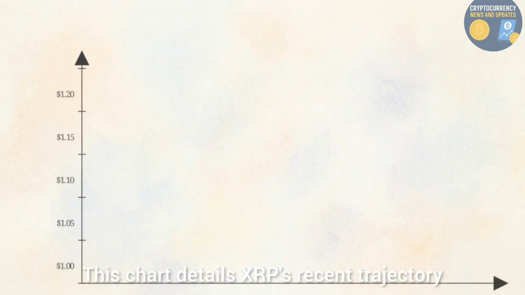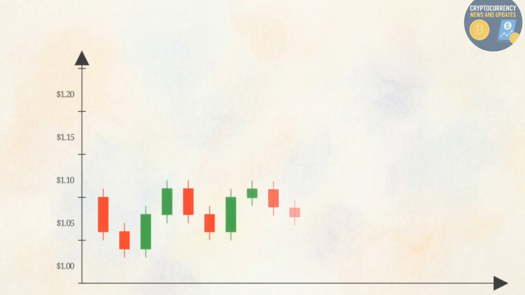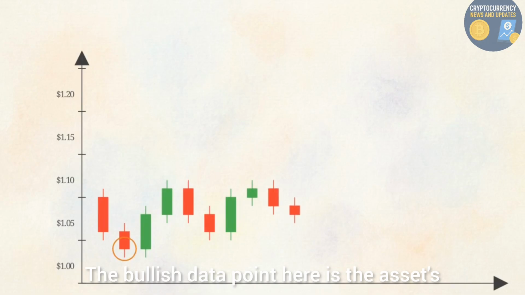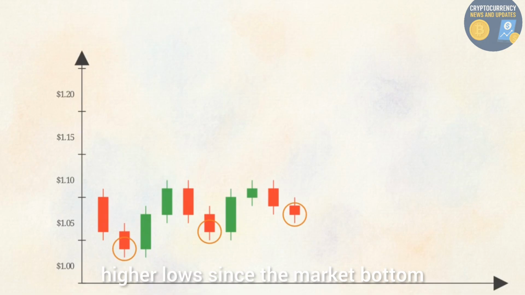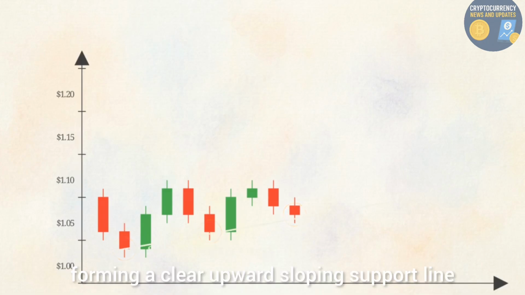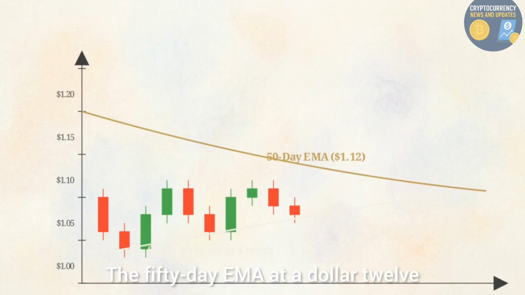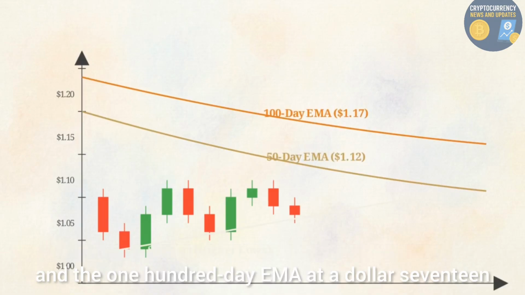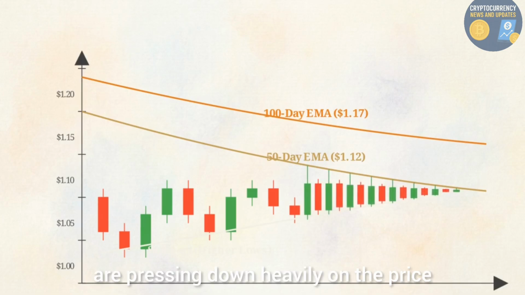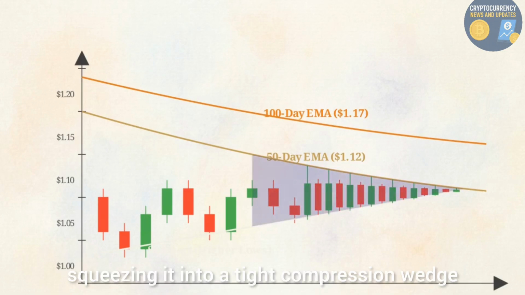Moving one step right on our spectrum, we find an asset locked in active technical conflict, XRP. This chart details XRP's recent trajectory. The bullish data point here is the asset's ability to print a consistent sequence of higher lows since the market bottom, forming a clear upward slope support line. But that upward support is fighting oppressive overhead resistance. The 50-day EMA at $1.12 and the 100-day EMA at $1.17 are pressing down heavily on the price, squeezing it into a tight compression wedge.